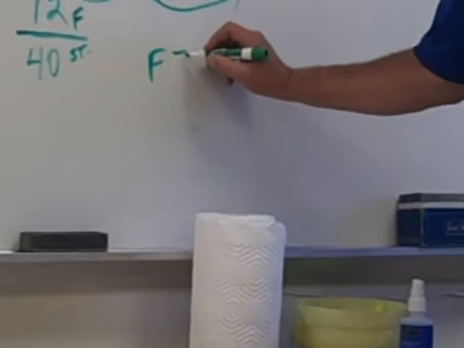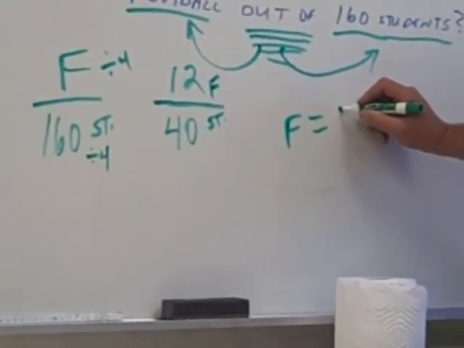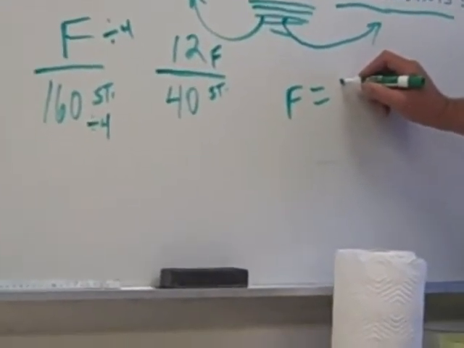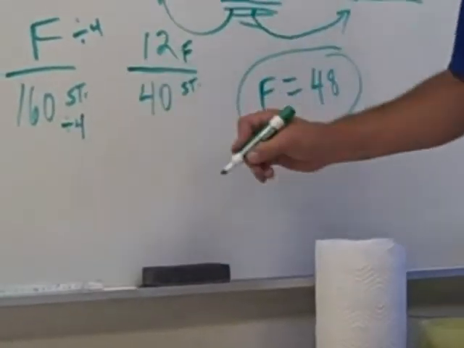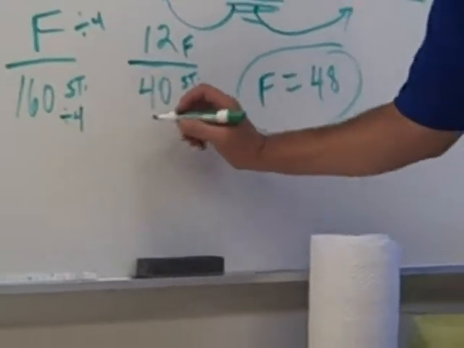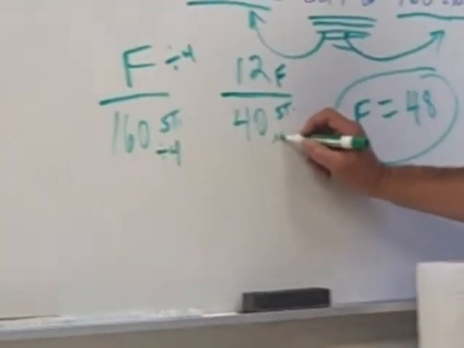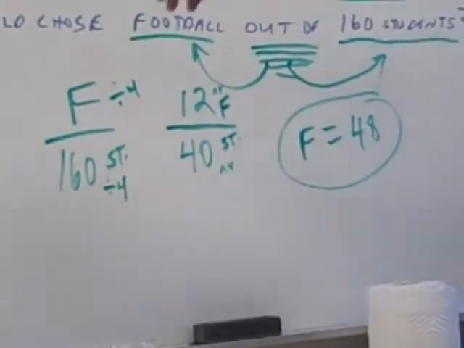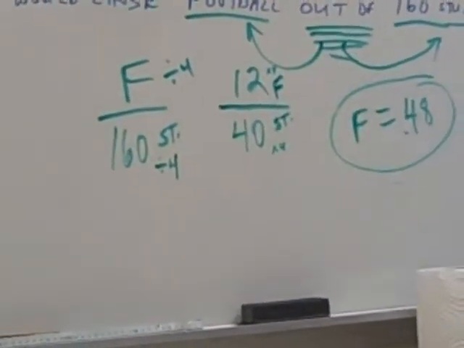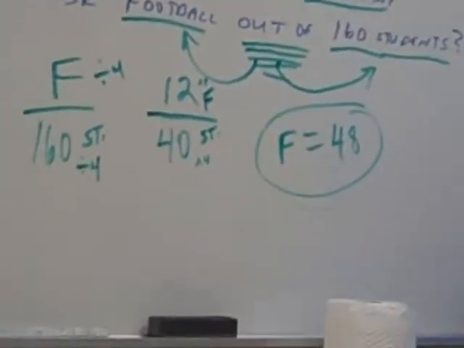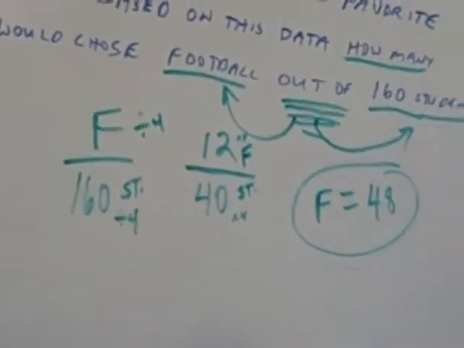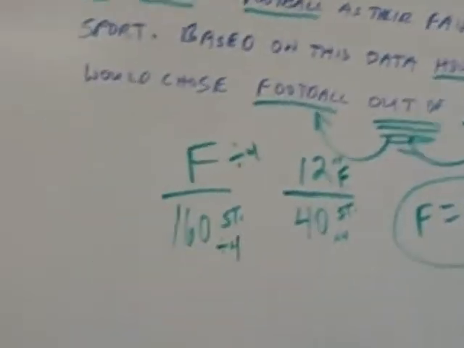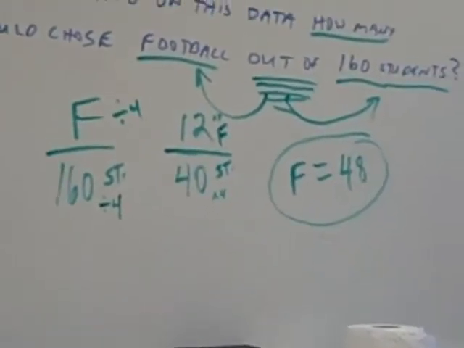So my football people need to be 48. Now, can we do like Ron does and go the other direction? Yes, sir. How did 40 turn into 160? Times 4. What's 12 times 4? That may have been easier to get our 48. What do you think? So it's 48. 48 chose our football. 48 is the missing part. And this is kind of difficult because we're getting it out of a story.